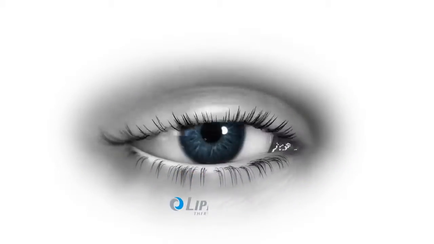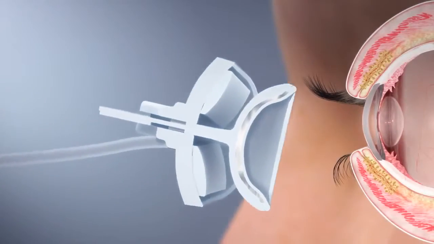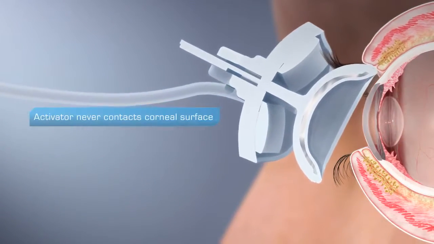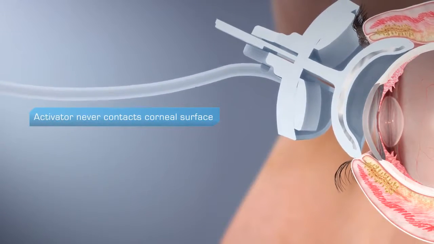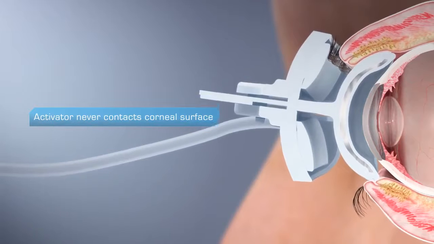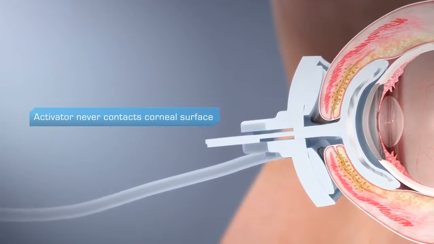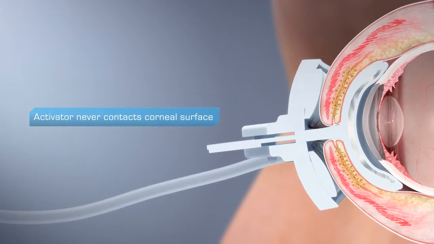The Lipiflow activator is inserted by gently tucking the scleral interface between the upper lid and the ocular surface temporally, then guiding the lower part of the scleral interface under the lower lid and centering the activator by closing the lids.